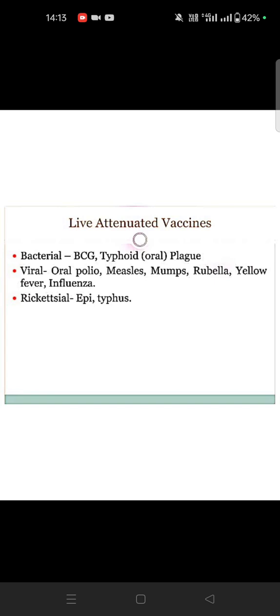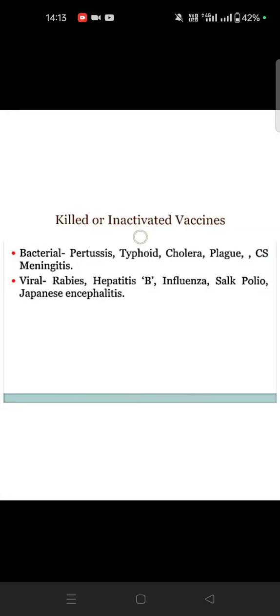Viral live attenuated vaccines are oral polio, measles, mumps, rubella, yellow fever and influenza. Rickettsial is typhus. Killed and inactivated bacterial vaccines are pertussis, typhoid, cholera, plague and CS meningitis. Viral ones are rabies, hepatitis B, influenza, Salk polio and Japanese encephalitis. Toxoids are diphtheria and tetanus. Cellular means meningococcal and pneumococcal vaccines.